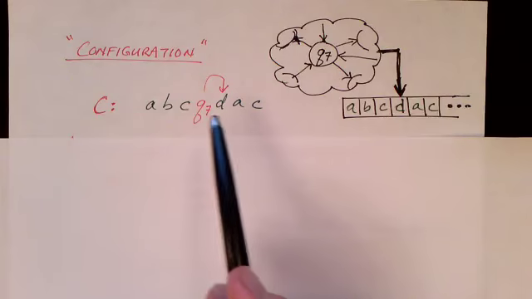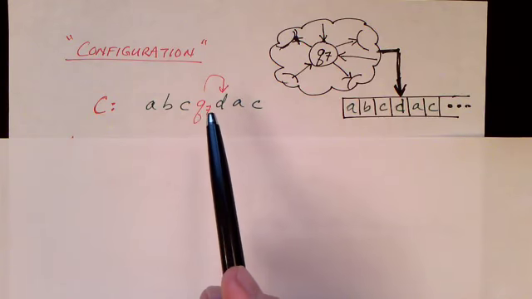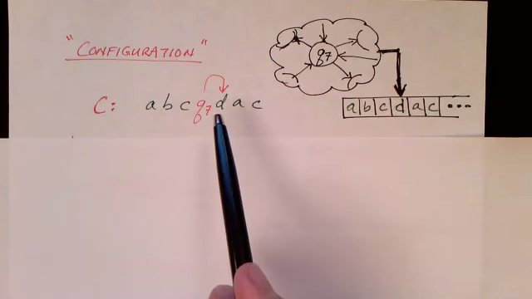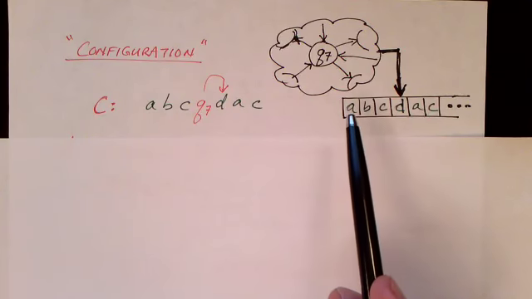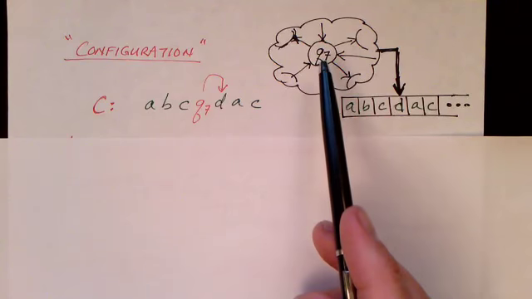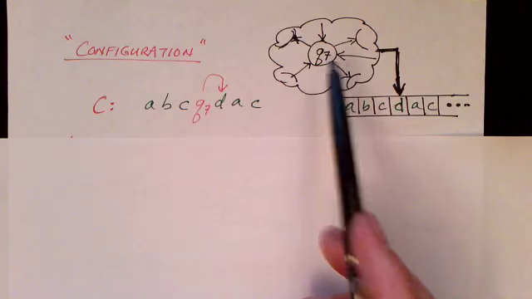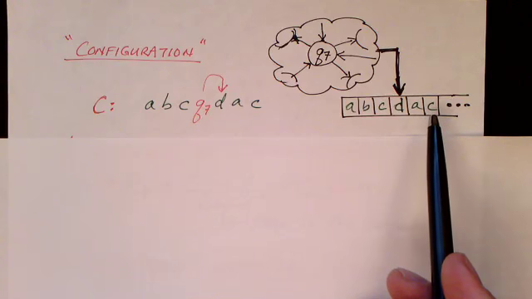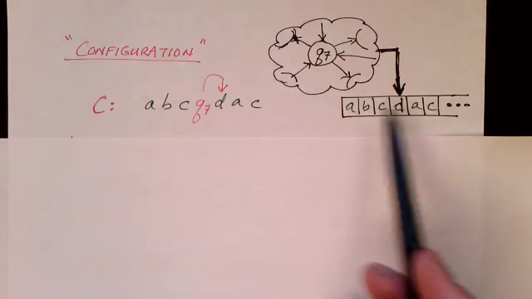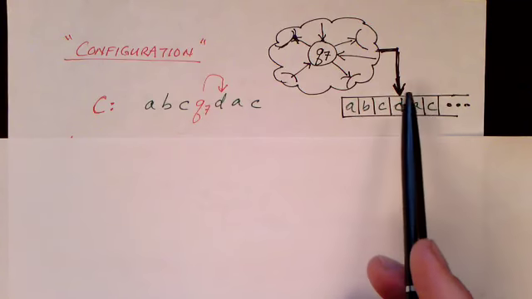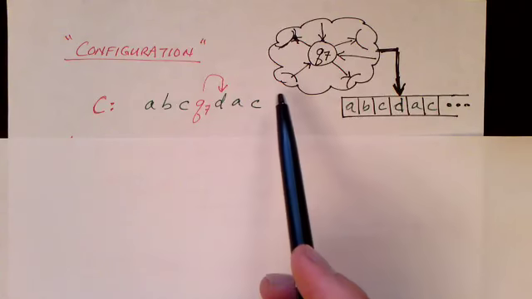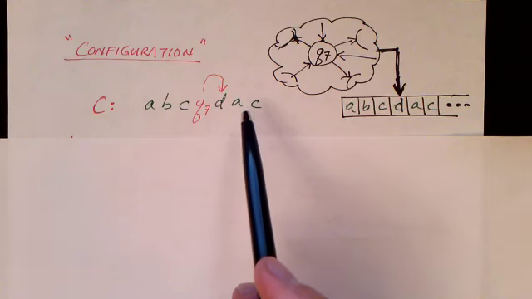First of all, remember that we can represent the state of a Turing machine in the middle of its computation with something we call a configuration. At any one point in time, a Turing machine is in a given state. For example, it might be in state Q7. And at any one point in time, the non-blank portion of the tape contains a number of symbols, and the tape head is positioned over exactly one of the cells or one of the symbols. This is the entire state of the Turing machine at this moment in its computation.